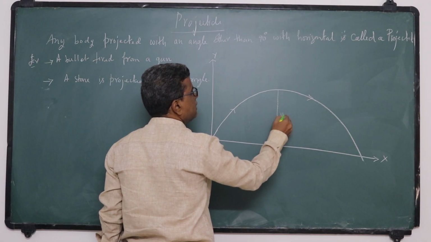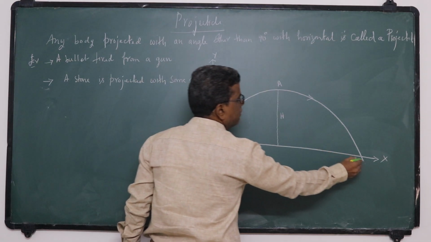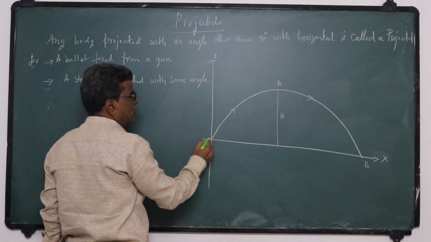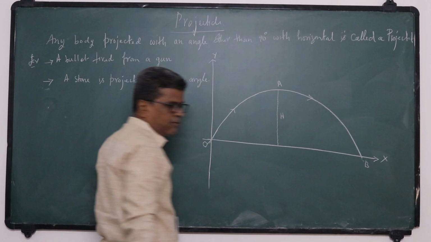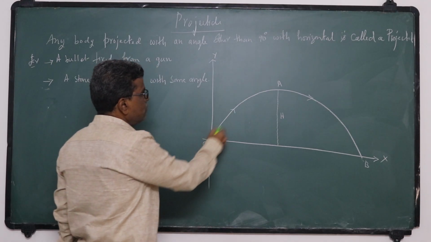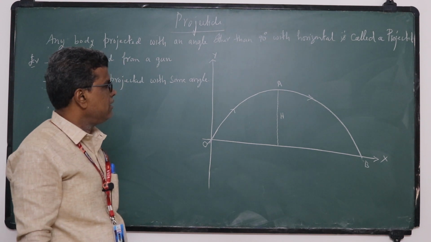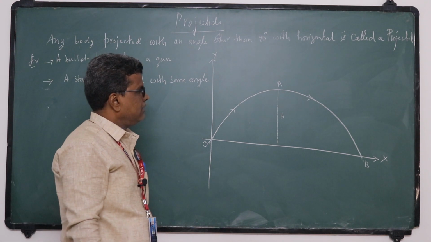So from O to A, the maximum height, and again from A to B. O to A is the ascent journey, A to B is the descent journey. This OAB is the path taken by the projectile. That path taken by the projectile, we can call it trajectory.